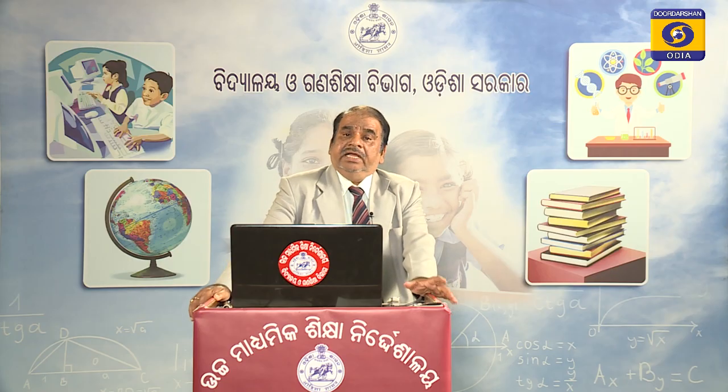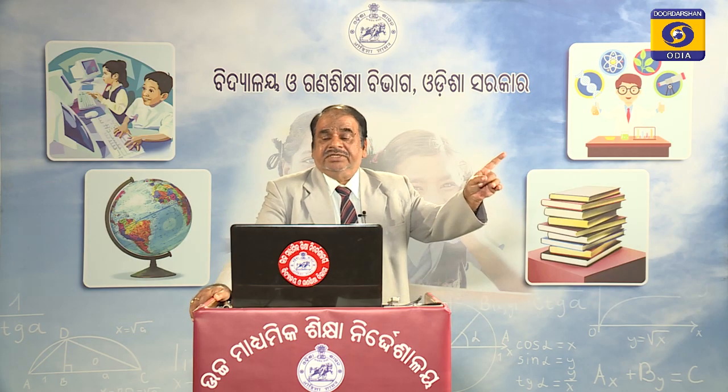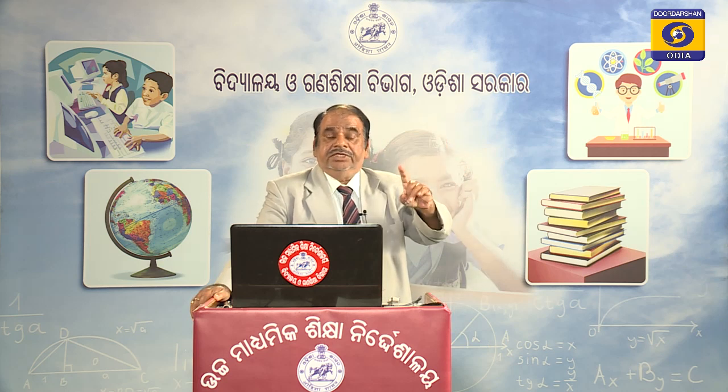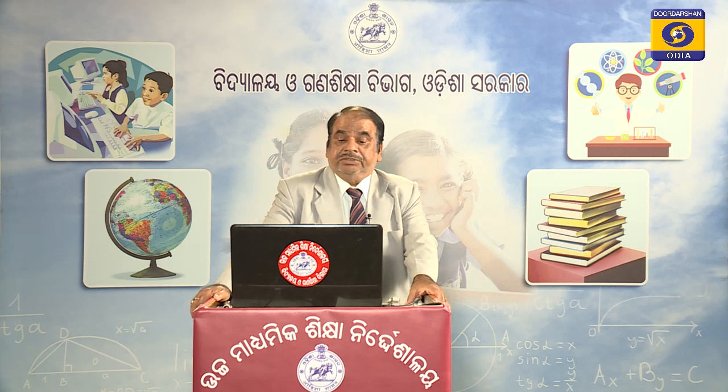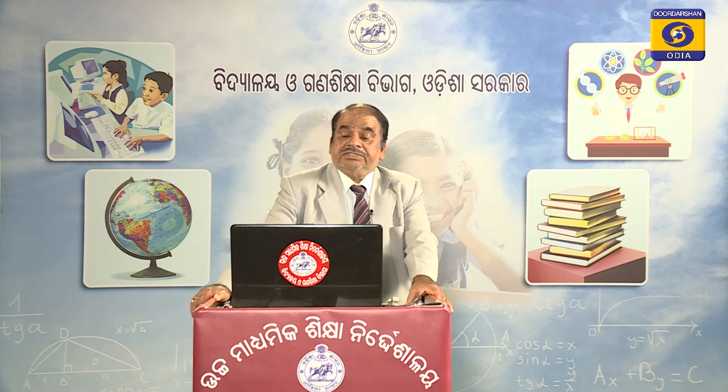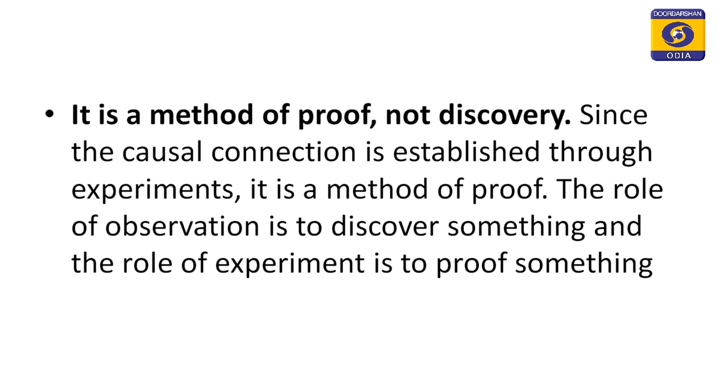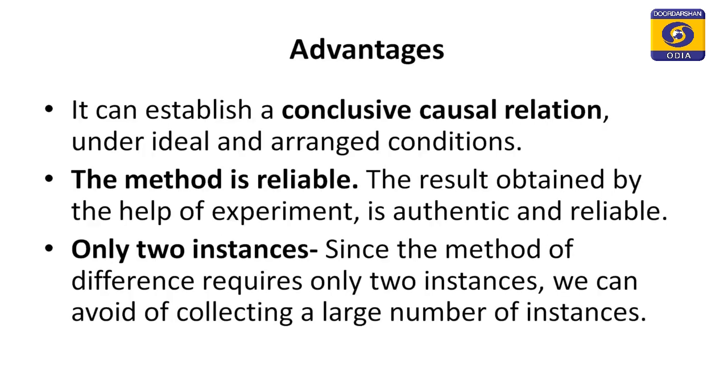And I have already mentioned that the method of agreement is a method of discovery, but this method is the method of proof, not method of discovery. Since the causal connection is established through experiments, it is a method of proof. By experiment, we prove the relationship, that is causal relationship. The role of observation is to discover something, the role of experiment is to prove something.